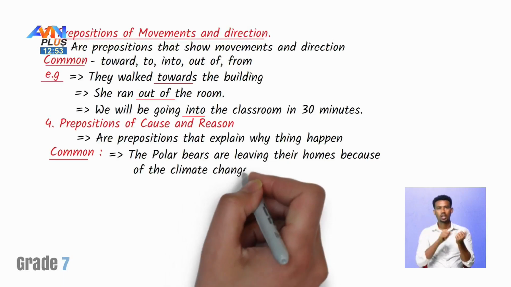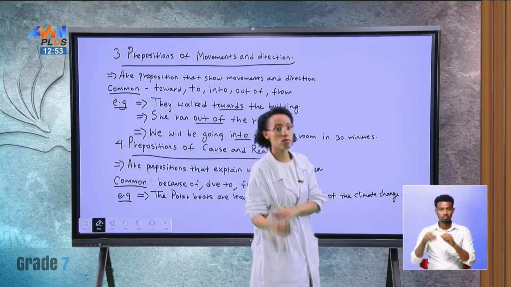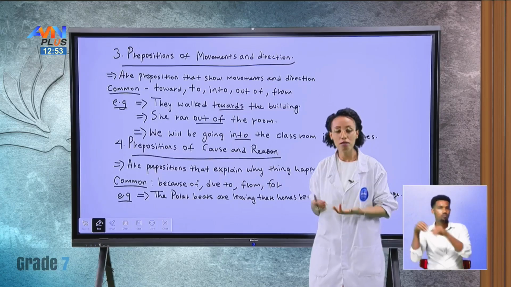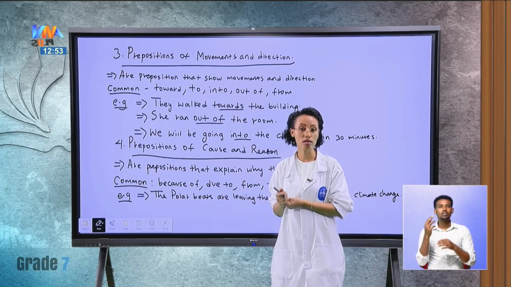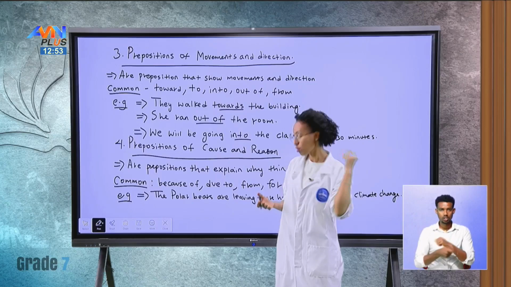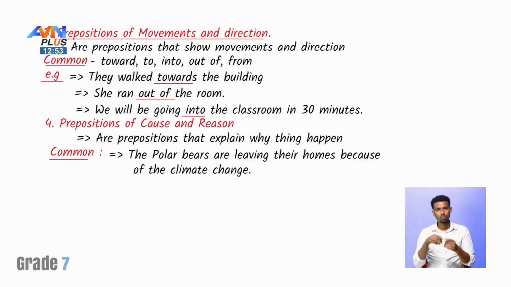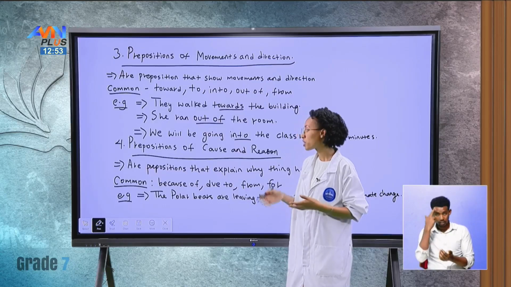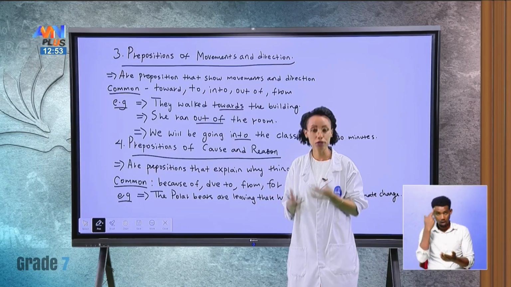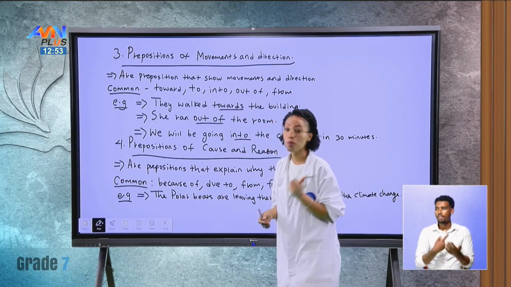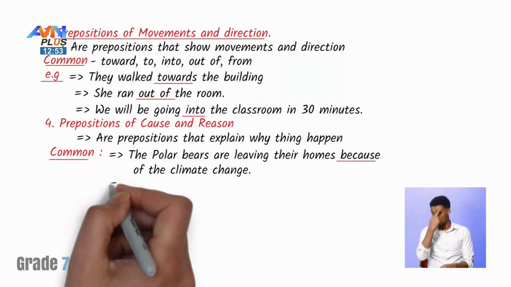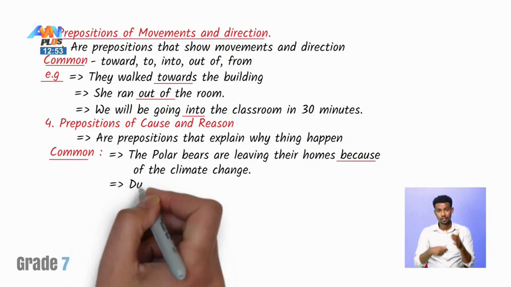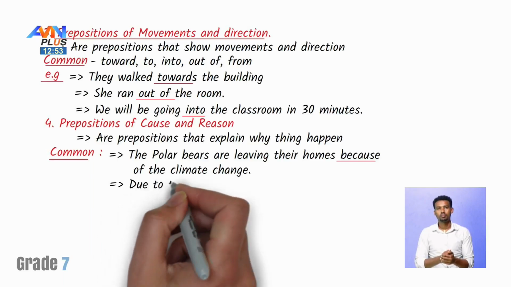The polar bears are leaving their homes, the place they are living in. Why? Because of climate change. Because of climate change, it is making them to what? Leave. So we are giving what? We are giving reason here. We're giving cause, we're giving reason here. That is the preposition of cause and reason. We give or we tell why something happens. We explain why something happens.